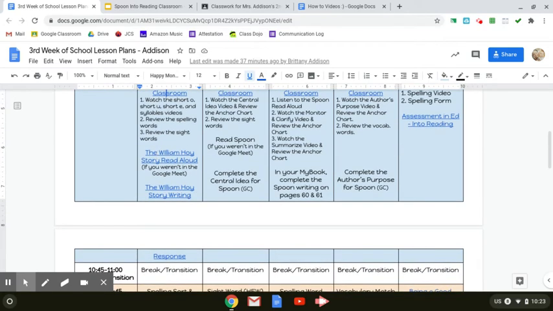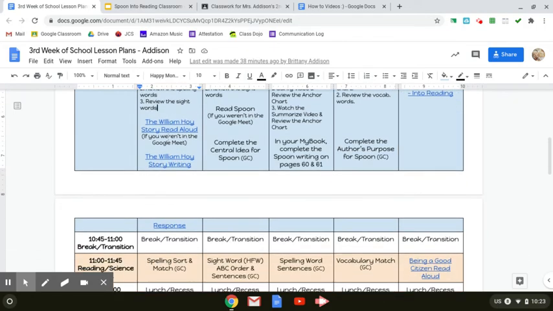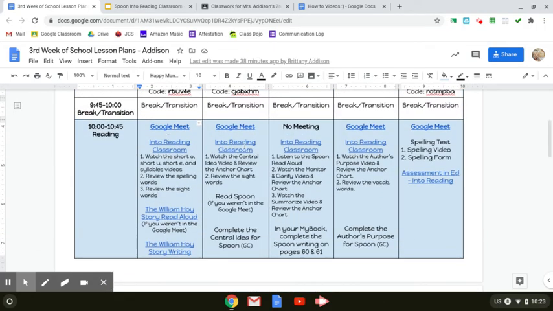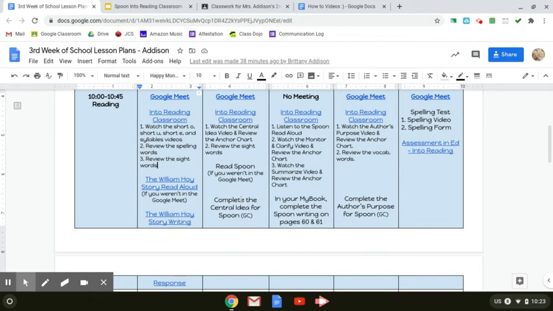Now here, we also have, if you weren't in the Google Meet for that day, you can click here to read the story that will be read during our Google Meet. And then you have a writing response. Same thing here. You're going into the Into Reading Classroom, which is this, completing the activities that are underneath. If you weren't in the Google Meet, you need to read this story.